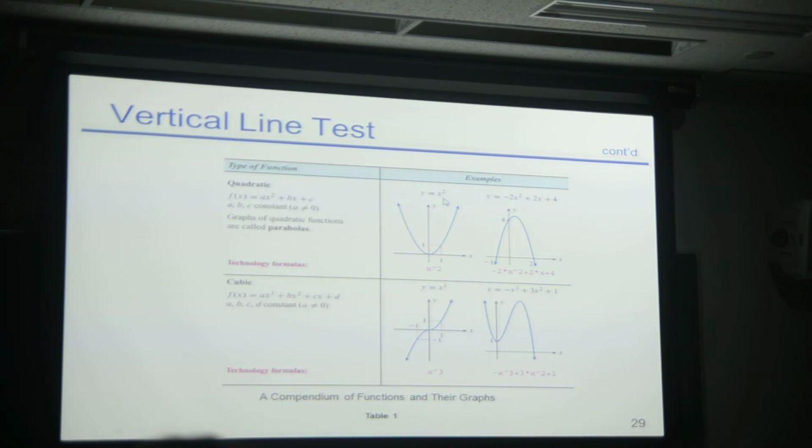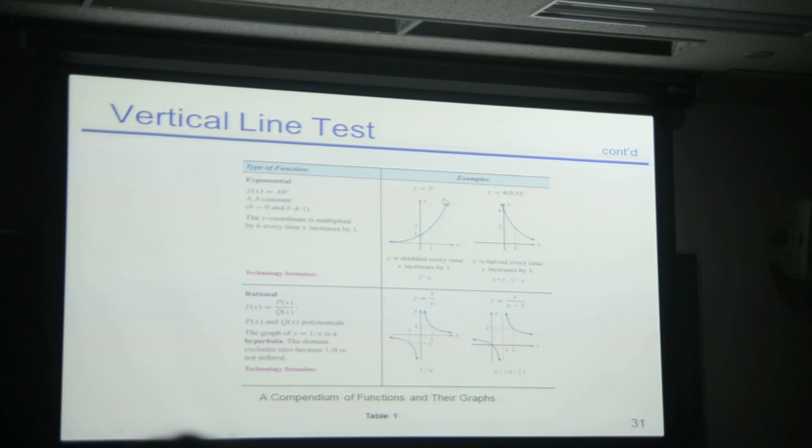So this is y equals x to the 2, and the other one was what? Y equals 2 to the x, right? So they look almost the same, right? If you're not paying attention, they look kind of the same, right?